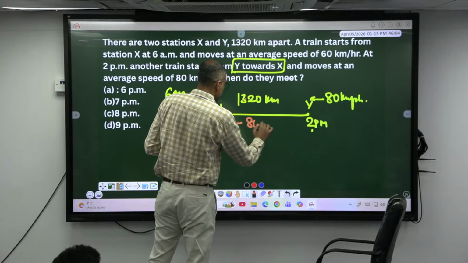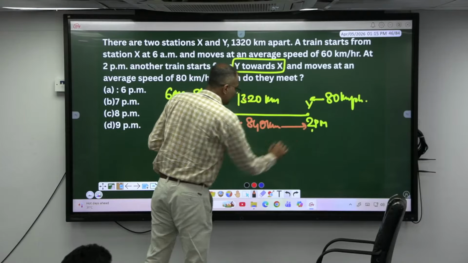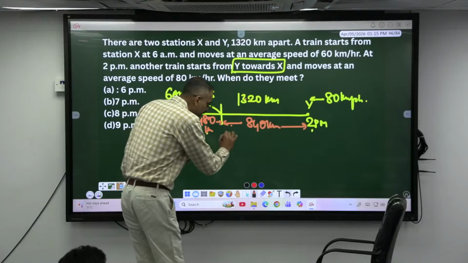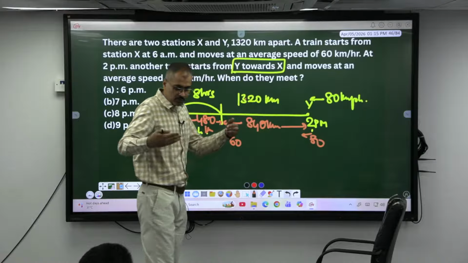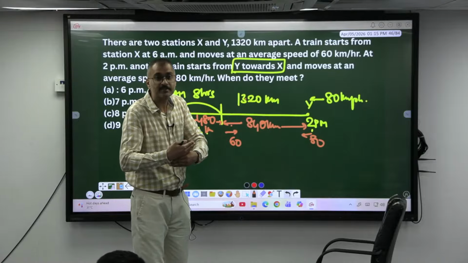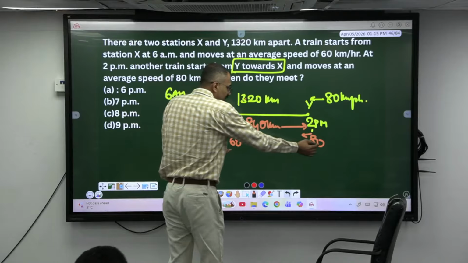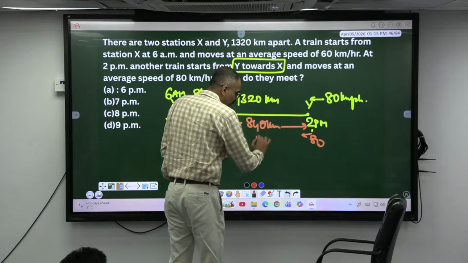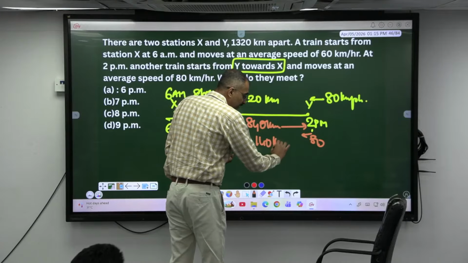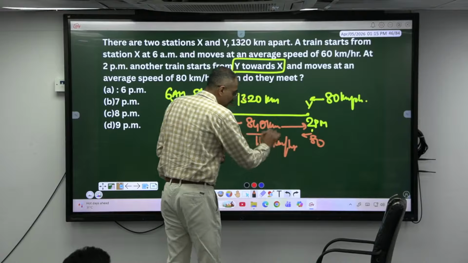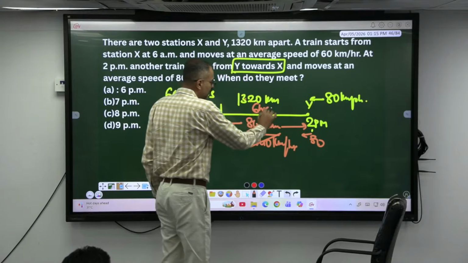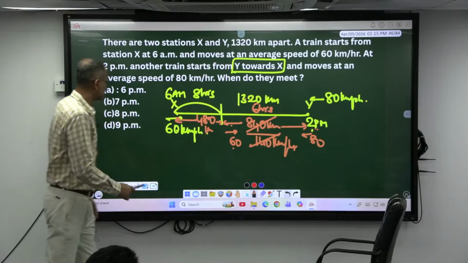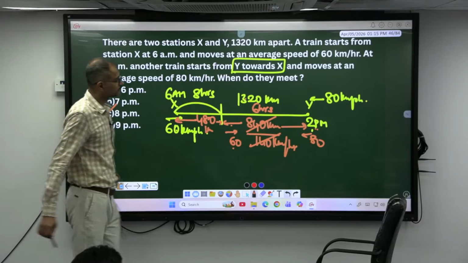840. 840 kilometers has to be traveled by both now at a speed of 60, at a speed of 80. Relative speed, when two bodies are moving in opposite direction, speed gets added. What is the collective speed? 80, 60, 140. At 140 speed, that is per hour, to travel 840 it will take 6 hours. 6 hours from 2 p.m., 2 p.m. and 6 hours, 8 p.m.